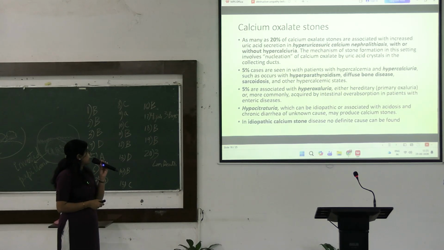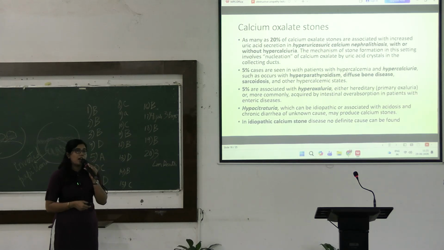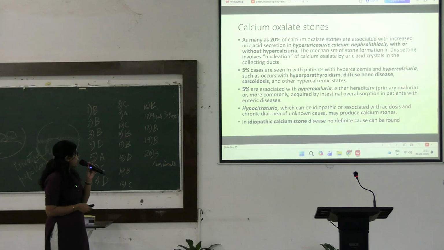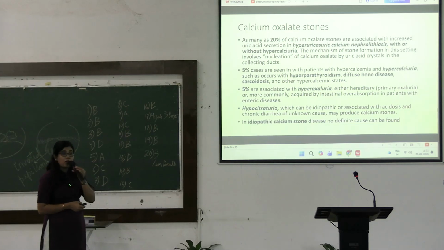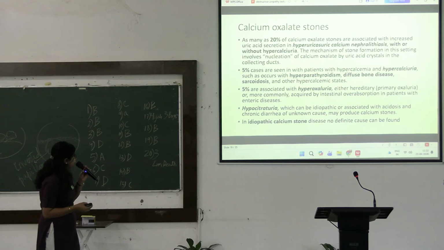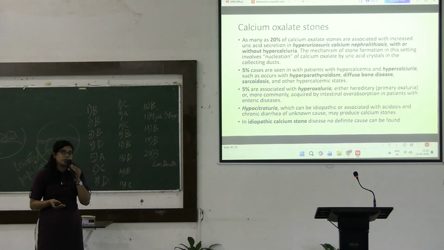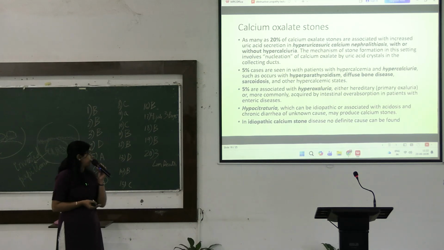In 5% of cases of calcium oxalate stones, this is seen in patients with hypercalcemia and hypercalciuria, occurring in hyperparathyroidism, some diffuse bone disease, sarcoidosis and hypercalcemic states. 5% of these stones are associated with hyperoxaluria.